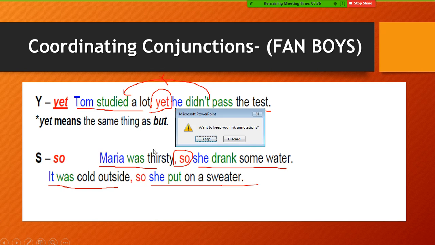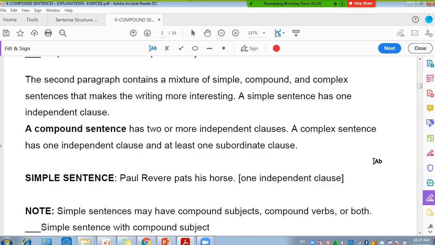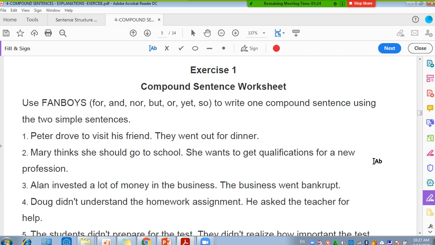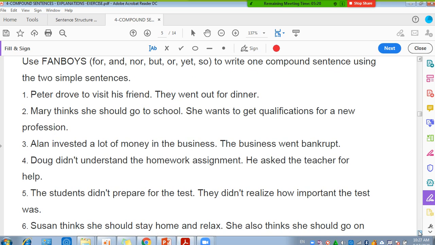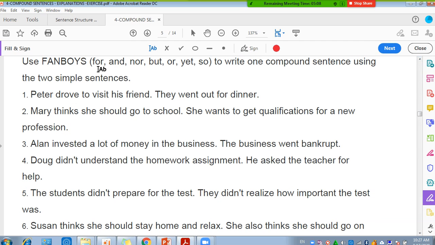Let's go back to the exercise and have some exercises with the FANBOYS. We have only 3 minutes left, so let's try to answer as much as we can. We have two simple sentences, or two independent clauses. We need to find the suitable coordinating conjunction and use it to connect them together.